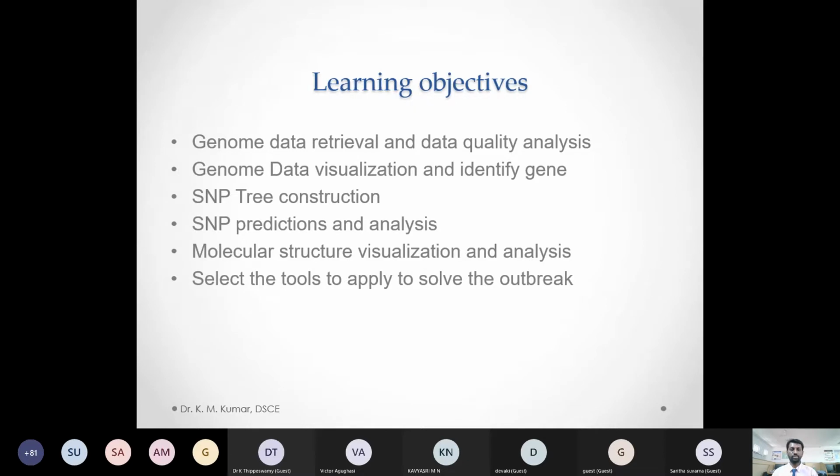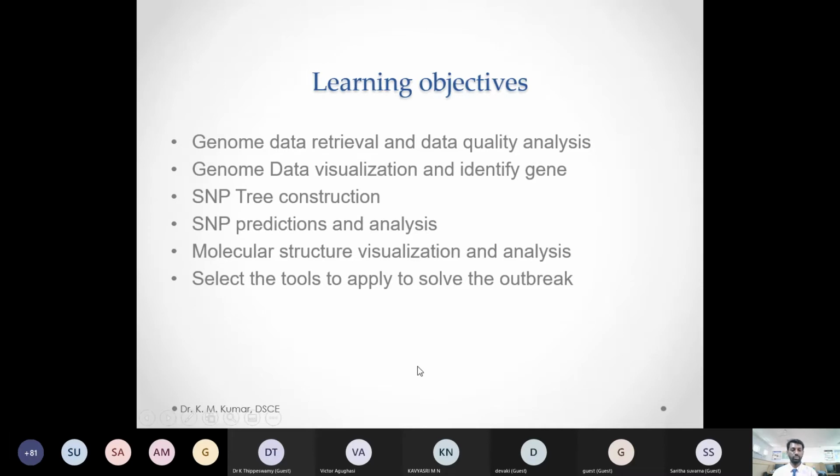So how many mutations are there? A number of mutations are already identified and reported from various countries and laboratories. How to track these mutations and find out the virulent mutations, we're going to check here. Not only that, you are going to create molecular structures and visualize the mutant protein, because a number of mutations have been identified in the spike protein. Those protein structures we're going to analyze and visualize.